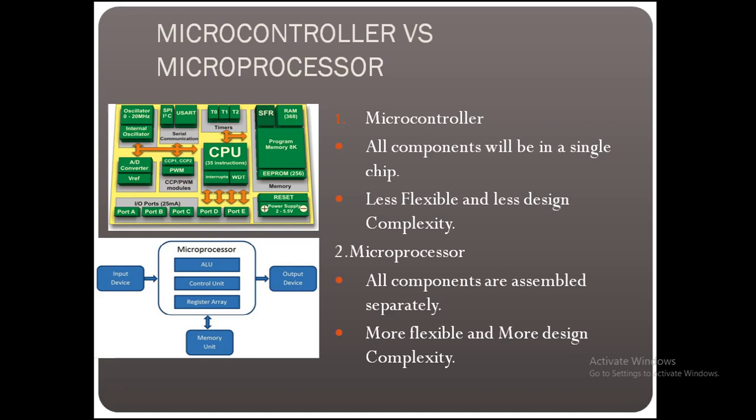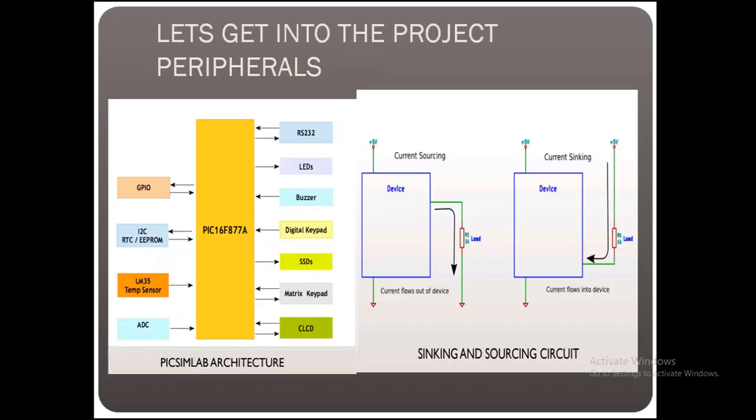Microcontroller versus microprocessor. Microcontroller: all components will be in a single chip, less flexible and less design complexity. Microprocessor: all components are assembled separately, it is more flexible and has more design complexity.